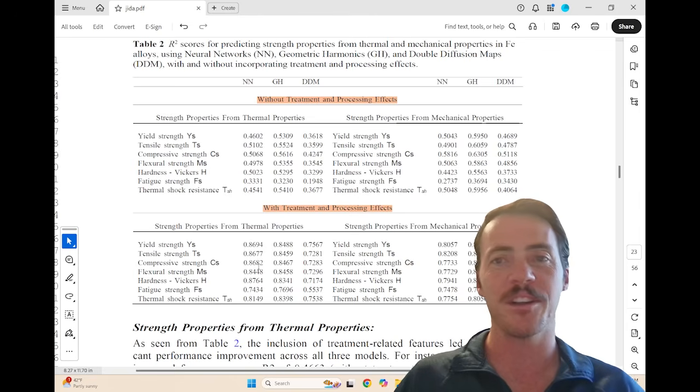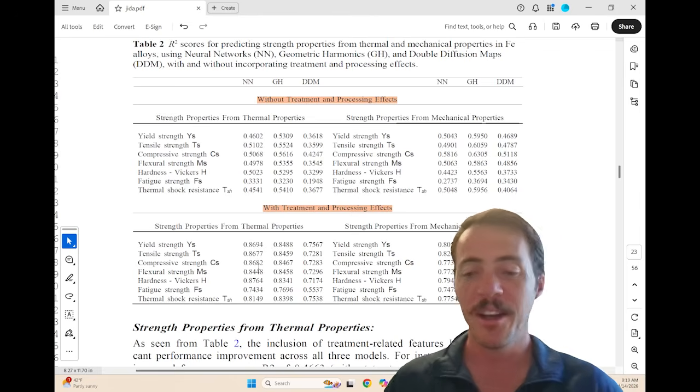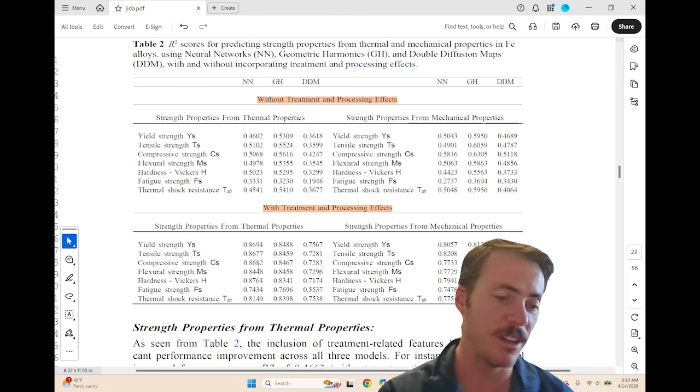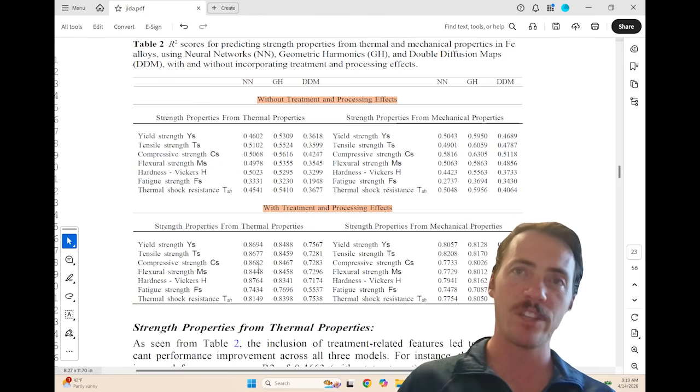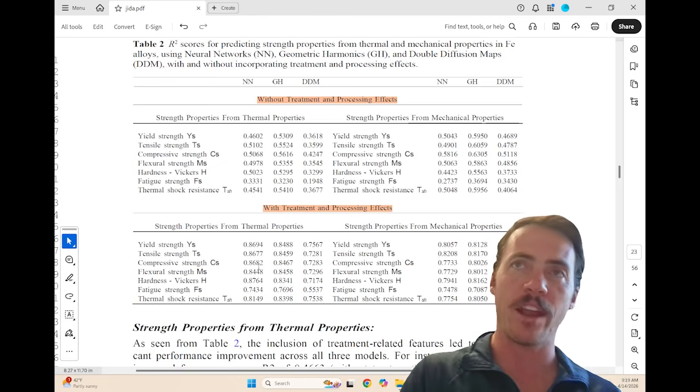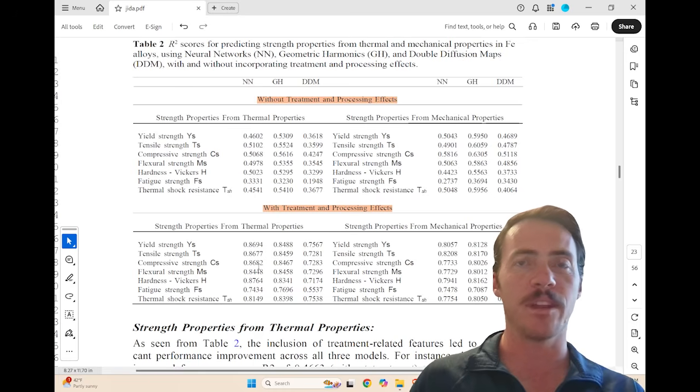Super cool approach here. I think this is a really clever paper. I think that there's clearly a lot that can be done in materials informatics and predicting properties, but this concept of leveraging the information we've got, even if that at a first glance might not seem related, is a cool new approach.